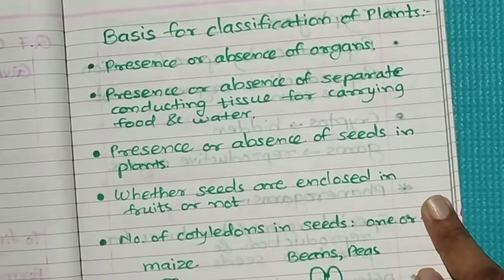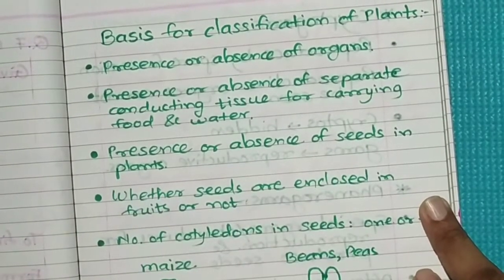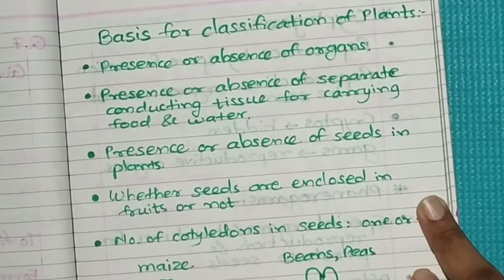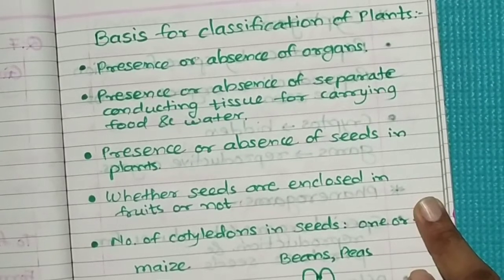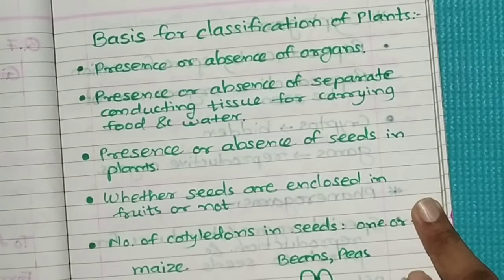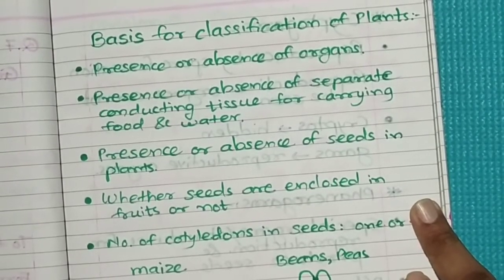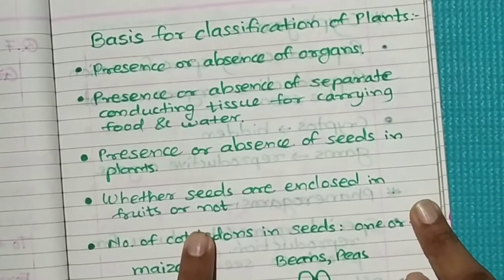The third criterion is presence or absence of seed in the plants. Some plants may have seeds, some plants may not have seeds. Based on that, the plants can be classified. The fourth criterion: if the seeds are present, whether the seeds are enclosed inside the fruit or the seeds are naked.